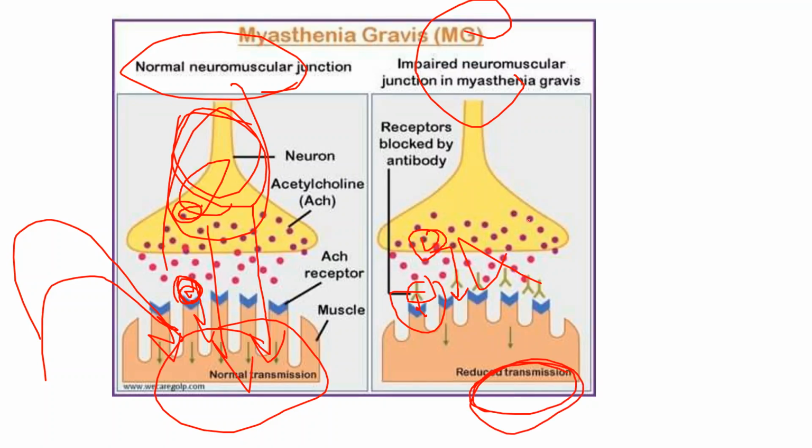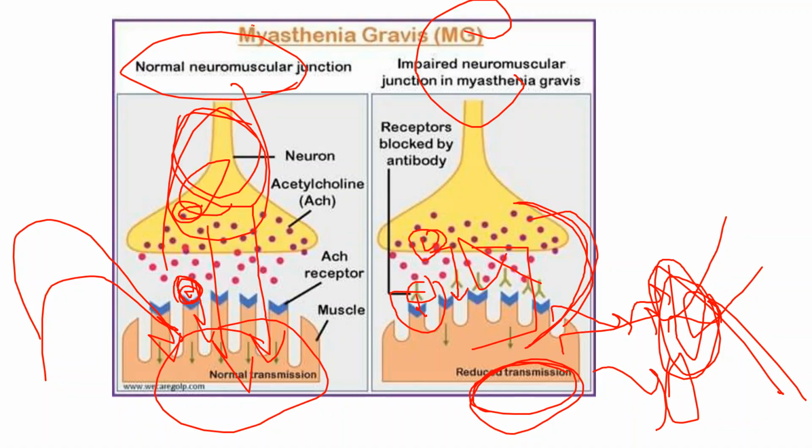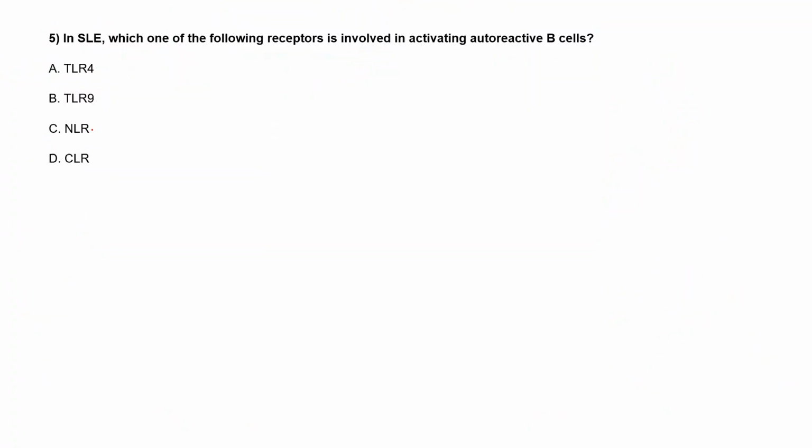Because of that, there is impaired functioning of these muscles, and they can feel weakness. If the sarcoplasmic reticulum starts calcium release, they may still be in the contracting phase, or they may be in the relaxing phase but have to contract more. So there will be an impaired junction and impaired signaling in this pathway. This is the disease myasthenia gravis. You were right: the production of antibody against the acetylcholine receptors means acetylcholine will not bind to those receptors.